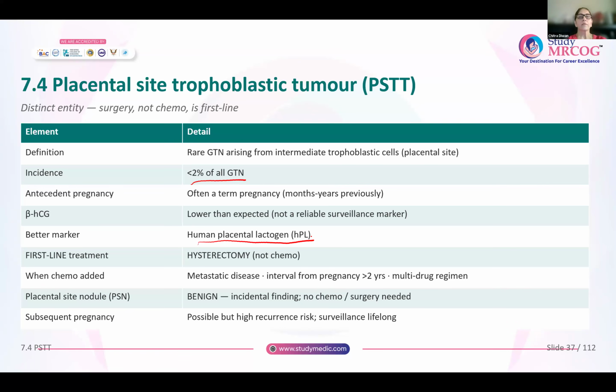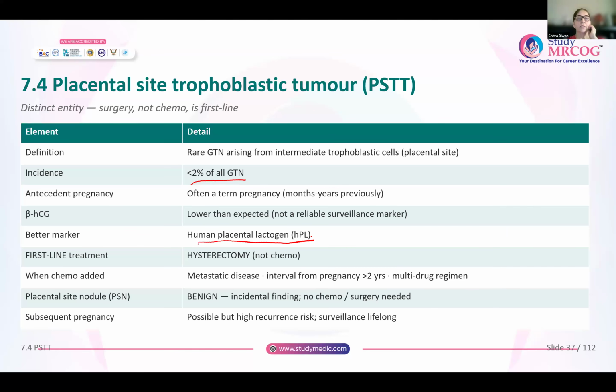If at all there are any metastasis or the interval from the pregnancy is more than 2 years, then chemotherapy is added. And usually the chemotherapy that is given is a multi-drug regime. Single drug chemotherapy doesn't work. On the other hand, you have placental site nodule, which is a benign finding. It is many a times an incidental finding, and for that no treatment is required, no chemotherapy or surgery is also required.